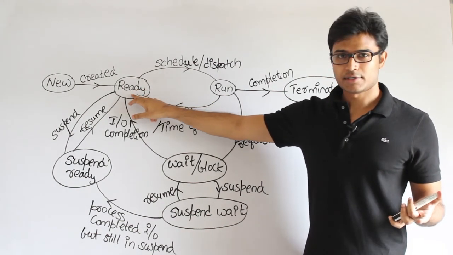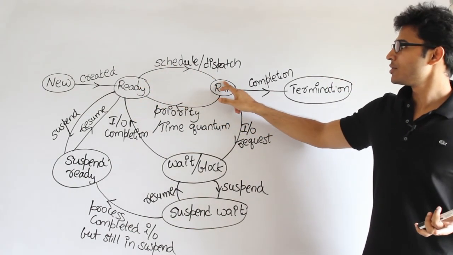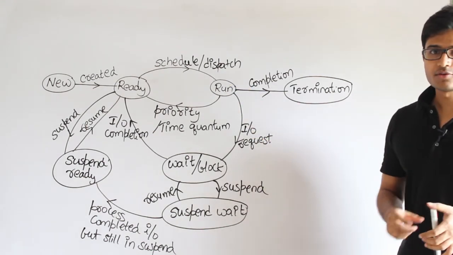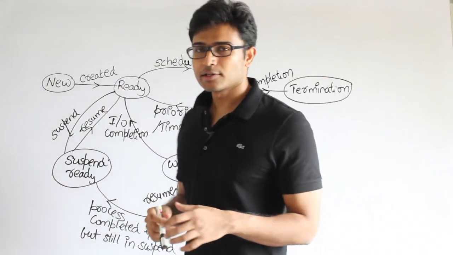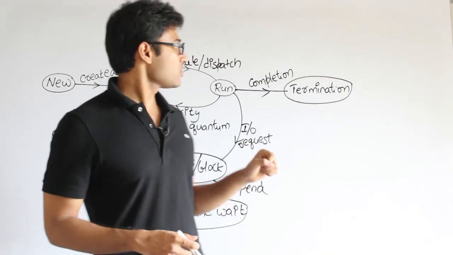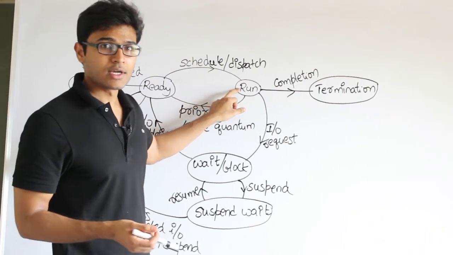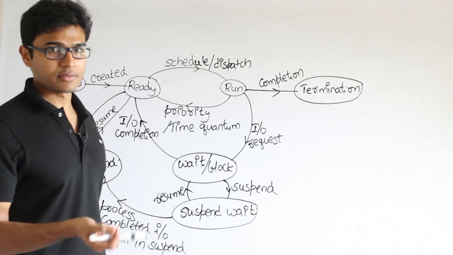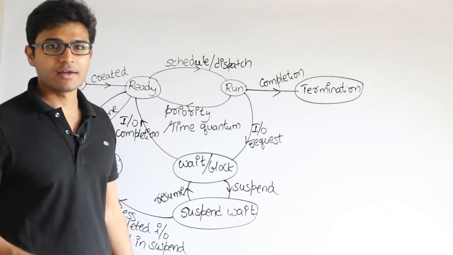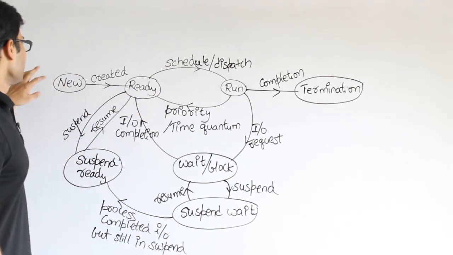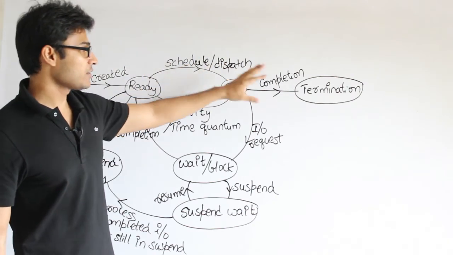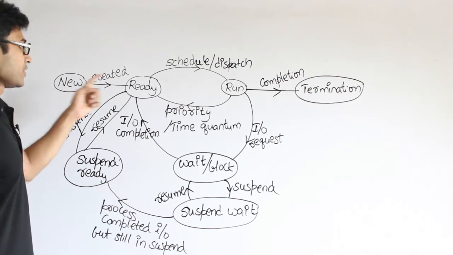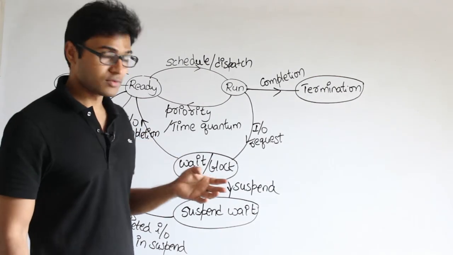And once you are in the ready state, you can schedule the process. Scheduling or dispatch means we are picking it up and then sending it, and then running it. So scheduling it and running it is nothing but giving it to the CPU. Once the CPU takes the process, it will execute it, and if the process is completed, then it will terminate. So the final state is termination. If everything happens smoothly, then this is the best thing that could happen. See this: new state, ready state, run state, and termination. Therefore the minimum number of states a process can go through is from here to here. How much? 4. I mean at least you need to take 4 states.